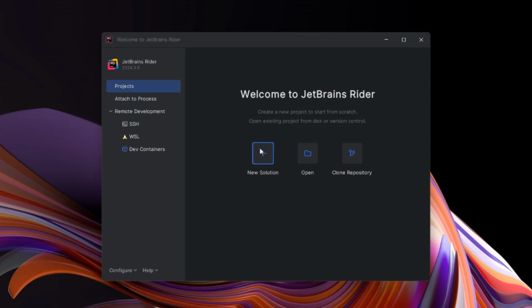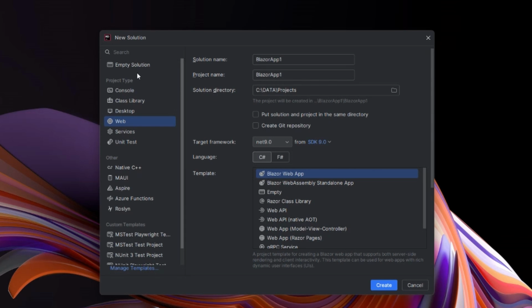So let's go ahead and create the solution. I'm going to choose the project type as web. The solution name, I'm going to call Blazor blog, and the project name, I'm going to call blazorblog.server. I'm going to choose .NET 9, and for the template, I'm going to choose Web API and leave all of the settings as default.